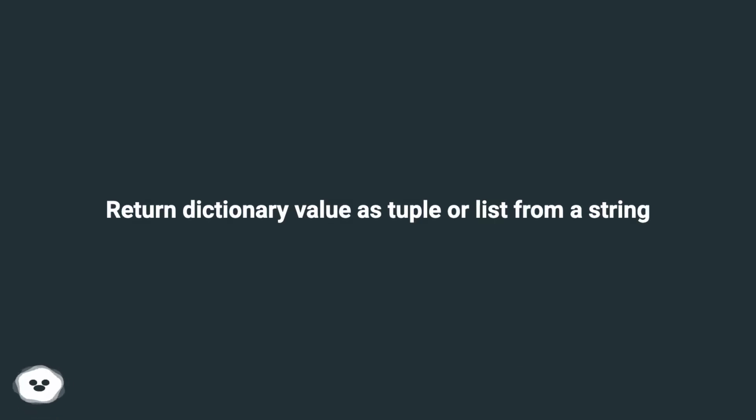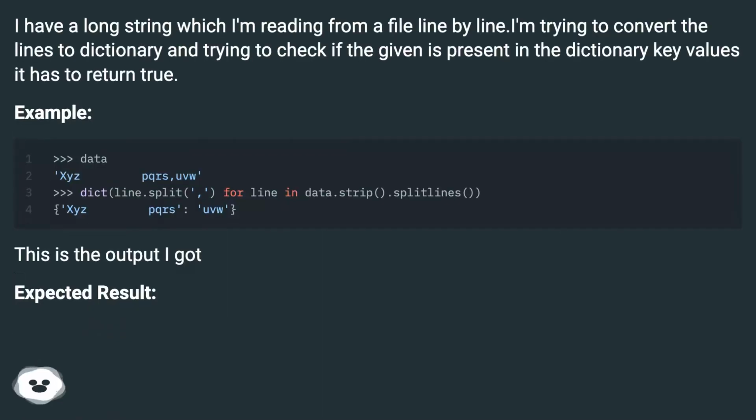Return dictionary value as tuple or list from a string. I have a long string which I'm reading from a file line by line. I'm trying to convert the lines to a dictionary and trying to check if the given key values are present in the dictionary. If so, it has to return true.